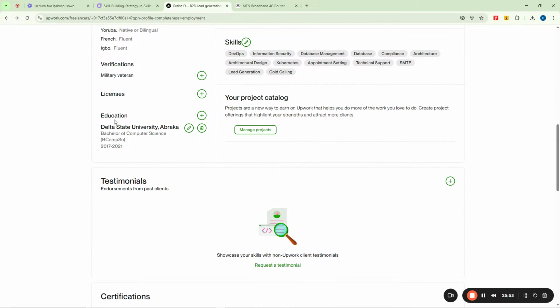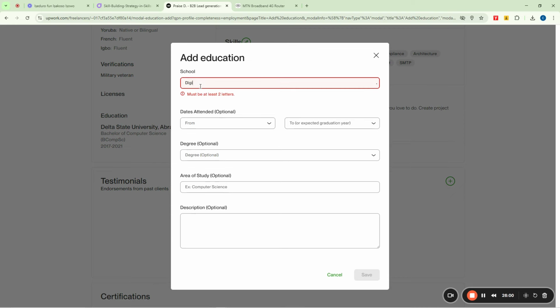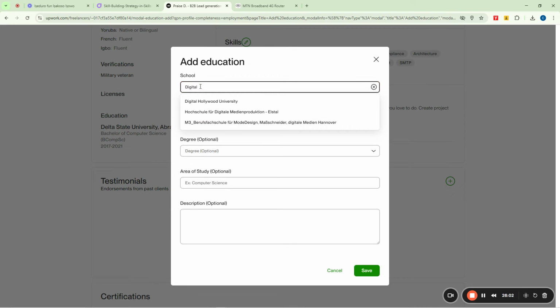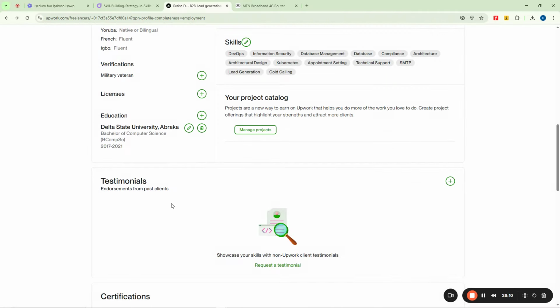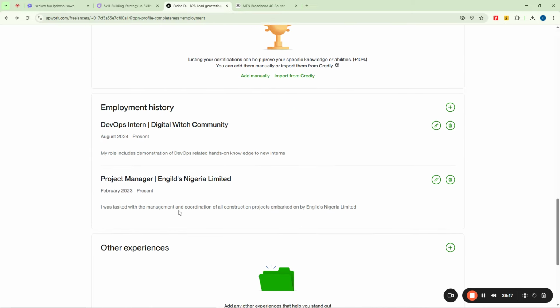So if you have any further education, maybe you can say okay, you actually finished from Digital Bridge, so you can say Digital Bridge community, and so on and so forth. Just enter the other details here, and then you can now leave it, right? Then people can actually give you testimonials and all of that. Then if you have any certifications, you can enter them here, and so on and so forth.